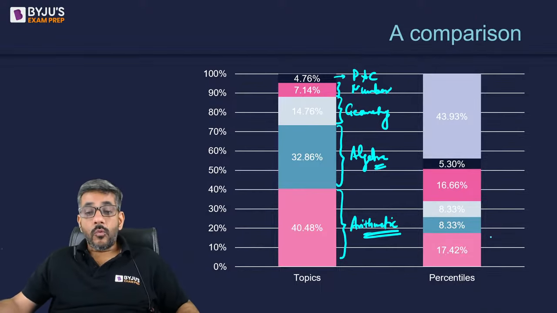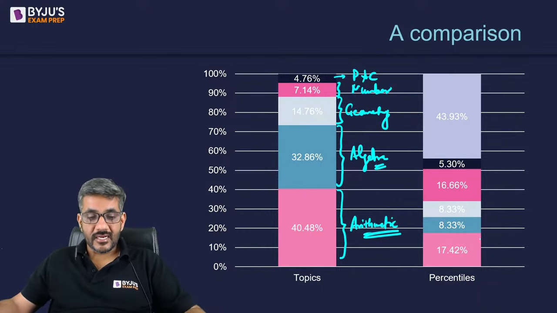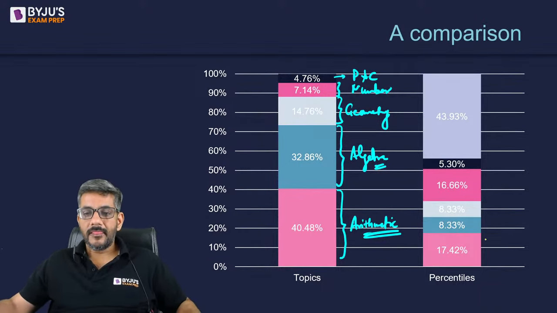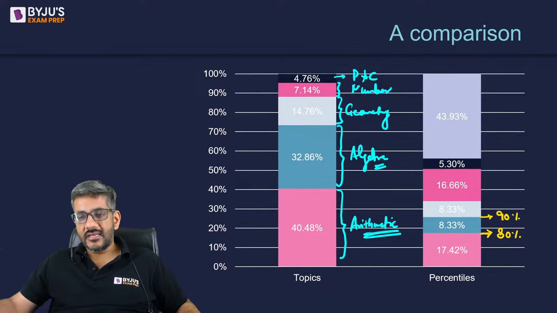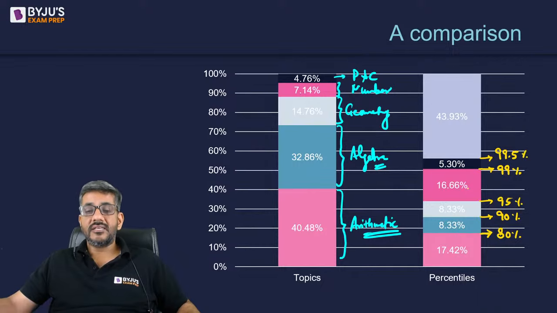Now, what do I have over here? ध्यान से देखिएगा, अब इसके बारे में भी मैं बात करता हूं. This is the score at which you get an 80 percentile in CAT QA section. This is the score to get a 90 percentile in CAT. This is the score to get a 95 percentile in CAT. This is the score to get a 99 percentile in CAT. And this is the score to get a 99.5 percentile in CAT.